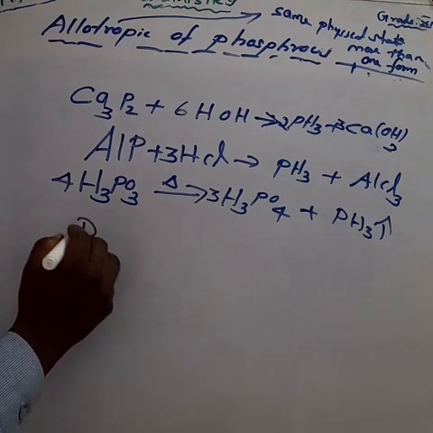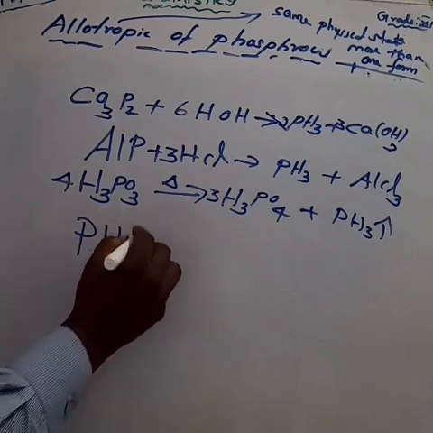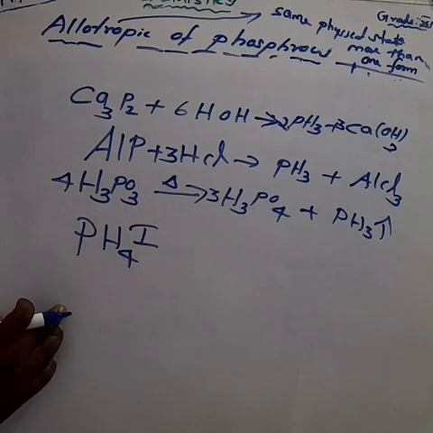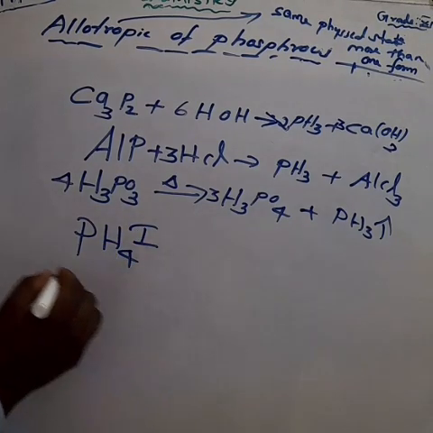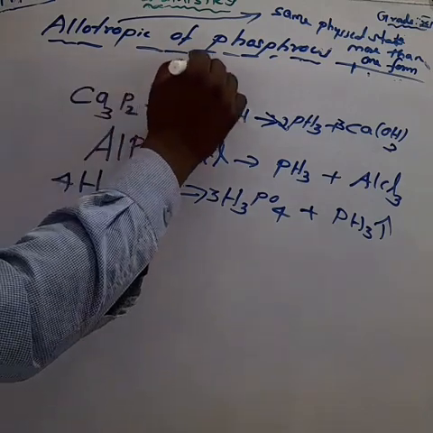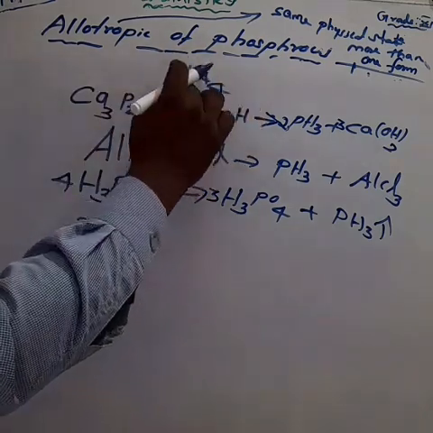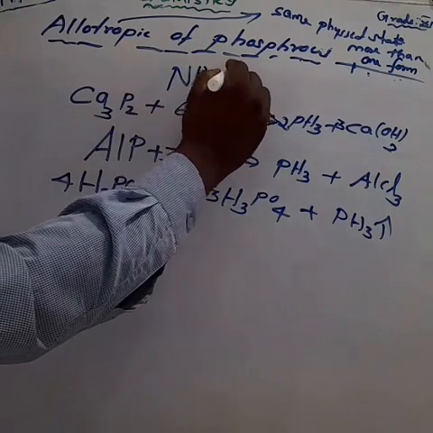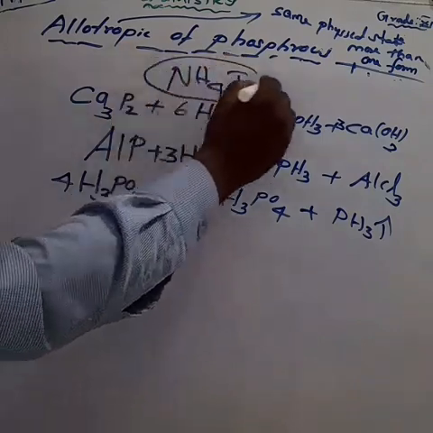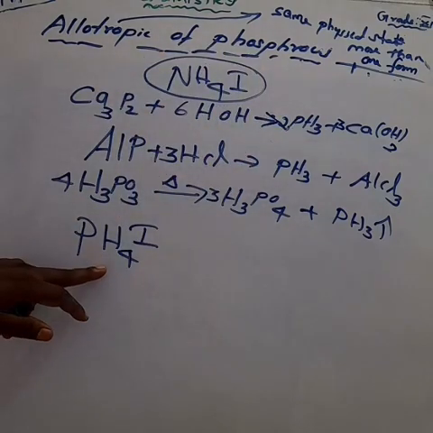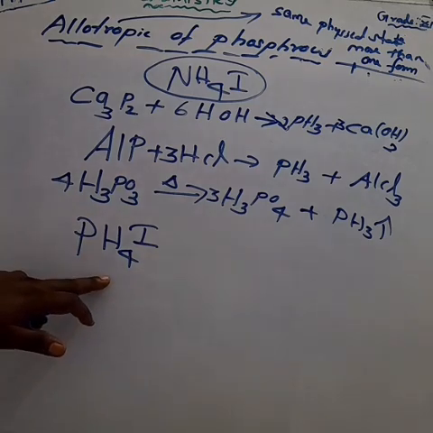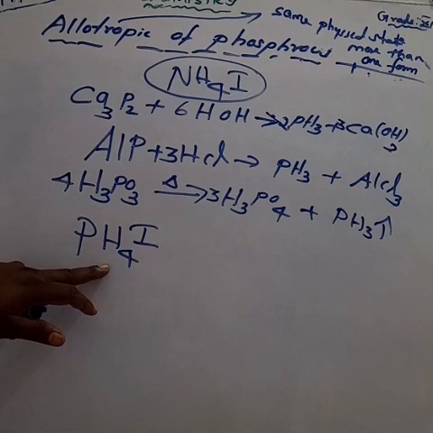Phosphonium iodide. All of you know the formula for ammonium iodide. What is the formula for ammonium iodide? Ammonium means NH4. Am I right? NH4I, ammonium iodide. Like that, phosphonium iodide means PH4I. Am I right? PH4I. Phosphonium iodide.